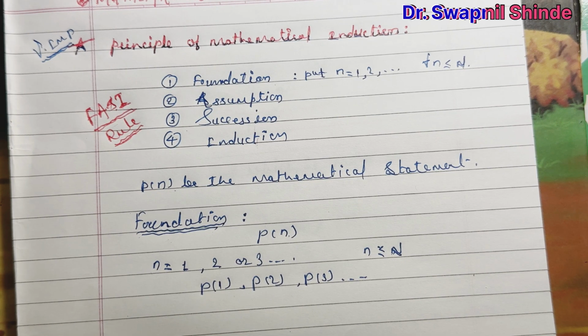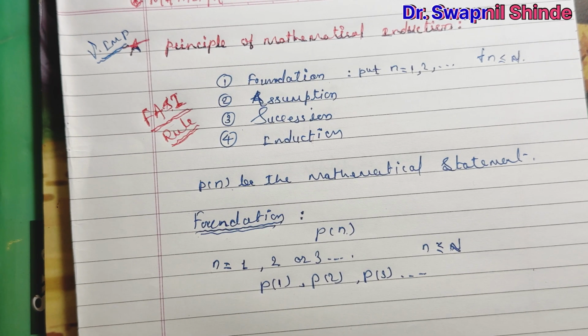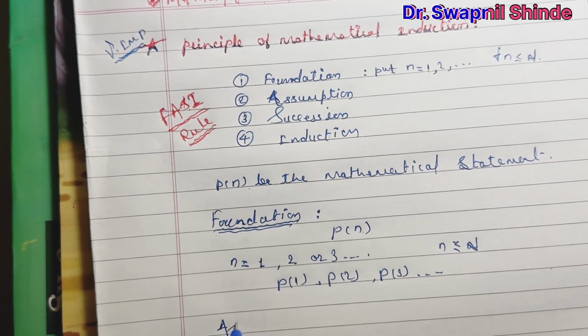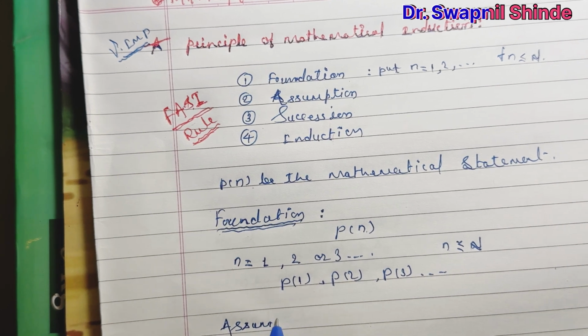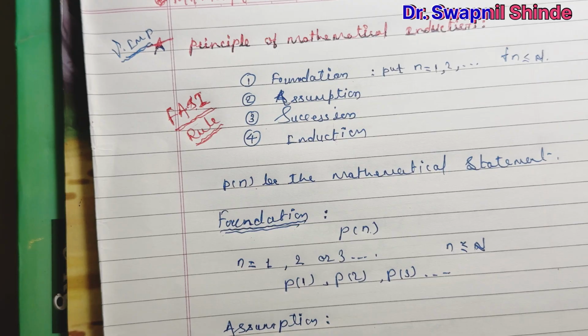Next, after this, we have assumption. So we go for P of N to be proved by assumption. Next, what actually is the meaning of assumption?